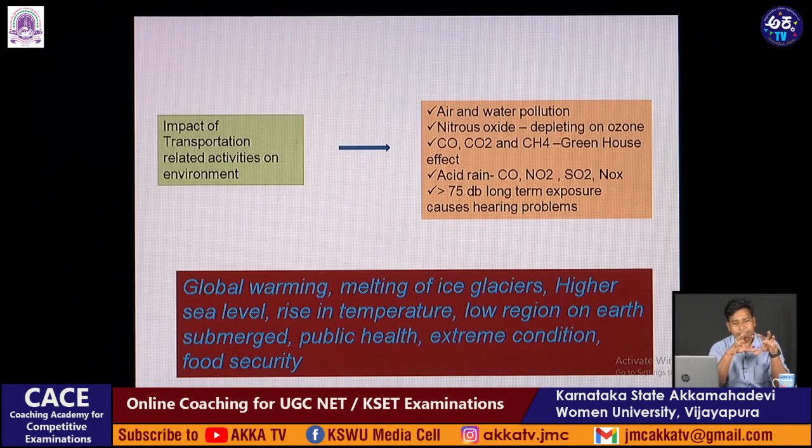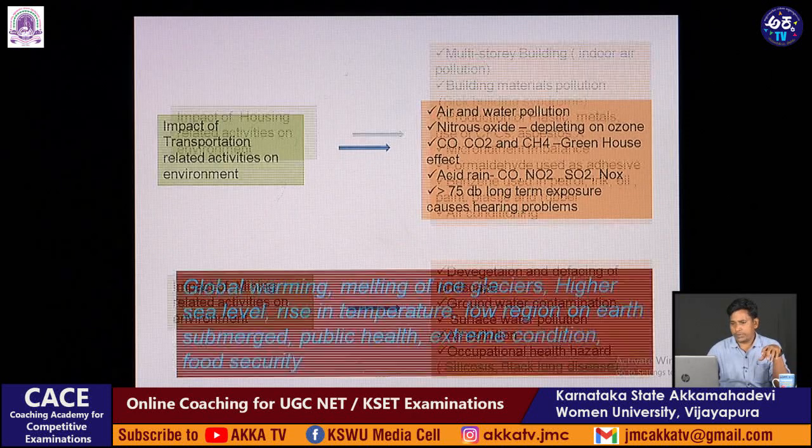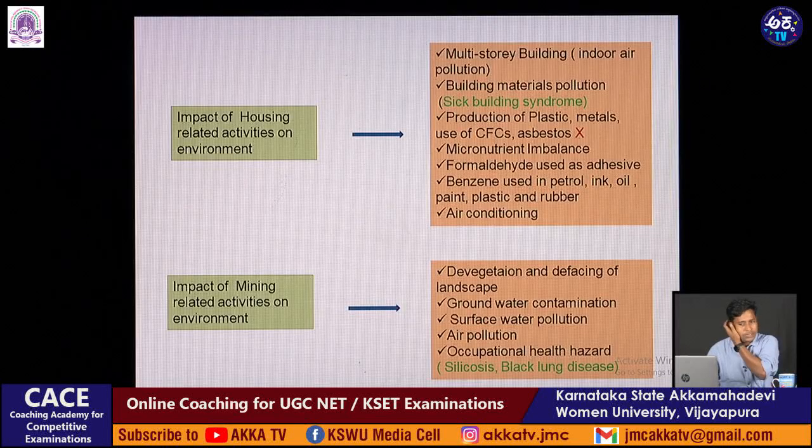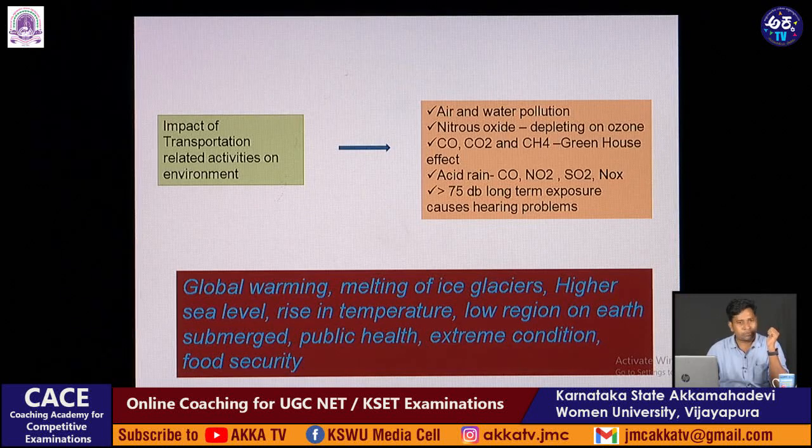Because of these different anthropogenic activities which I told you about, like traditional agriculture, factories, housing related activities, industrial activities, mining activities, and transportation activities, all together, these are the anthropogenic activities, the human activities. They are imposing pollution on the environment at a larger scale. Therefore,